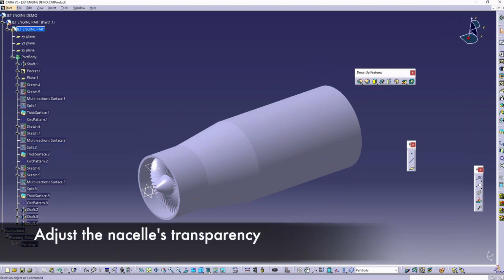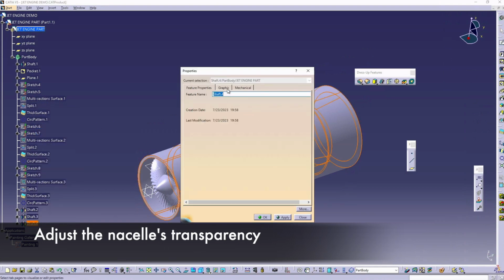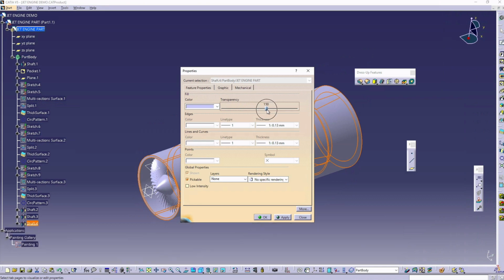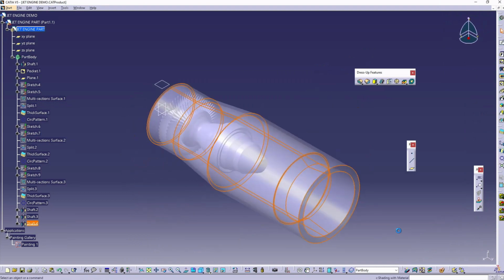We can now adjust the nacelle's transparency. Just right click on the element, in this case the shaft, go to Graphic, under Properties, and adjust the transparency to 150 or any number you desire. Click OK and press the isometric view button to see our engine.